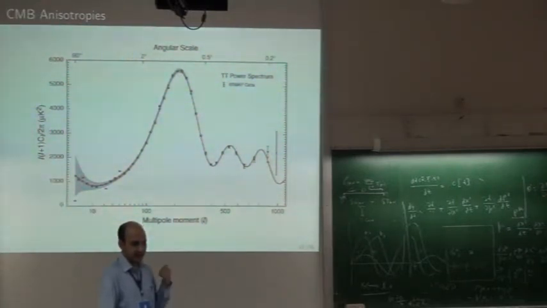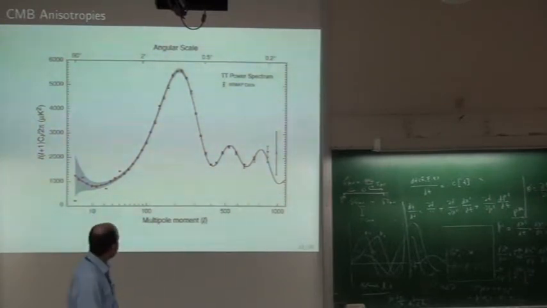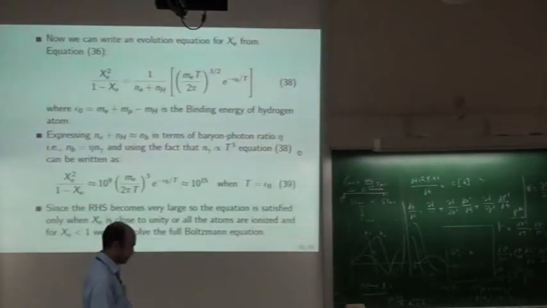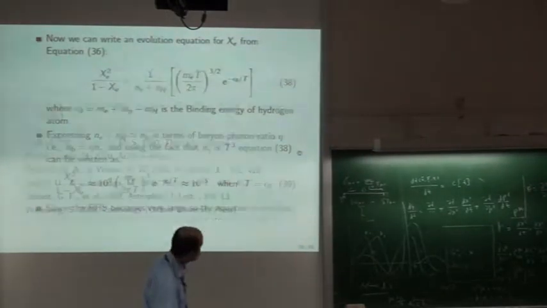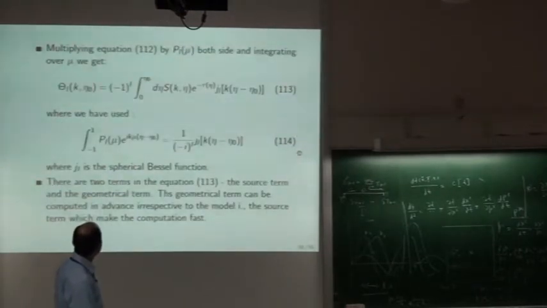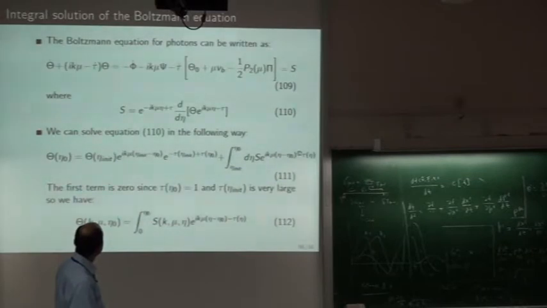I think many of these things will be covered in Seshadri's lecture, or you can ask him to explain these in detail. My point was to come on to this part, this line of sight integration, to compute it.